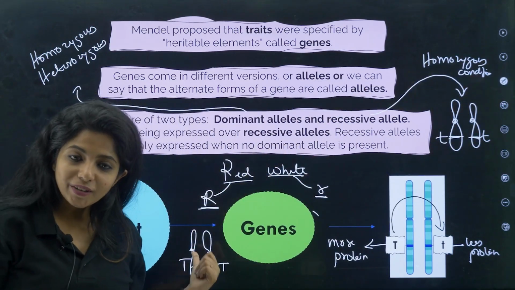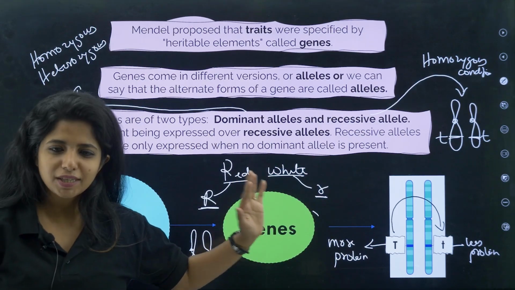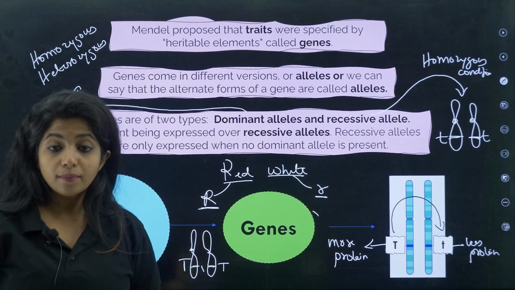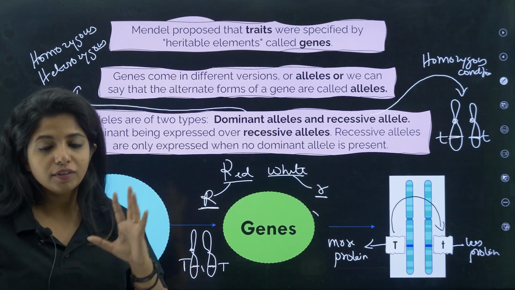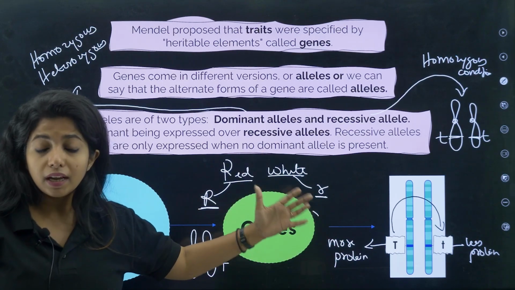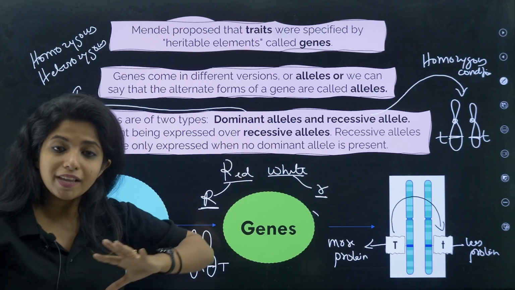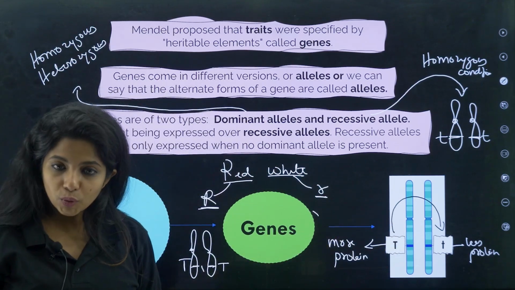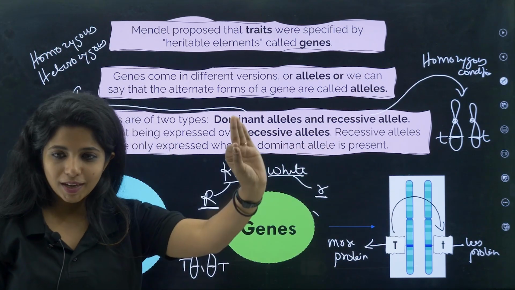Cool. So all your traits are coded by some heritable factors, which are basically genes only. In brackets only you write it, don't write it like this. Now the genes come in different versions, which are known as alleles, that is, the alternate forms of the genes. Alleles can be dominant and can be recessive. The dominant allele will express over the recessive allele. The recessive allele will only get expressed when there is no dominant allele present, or when there is the homozygous condition. I hope you understood that.